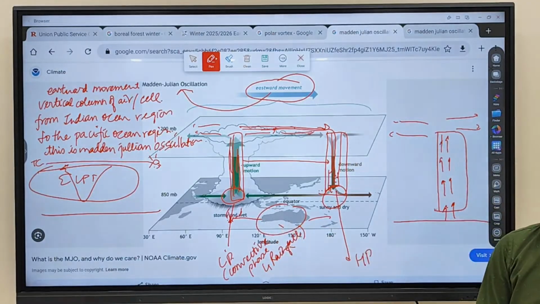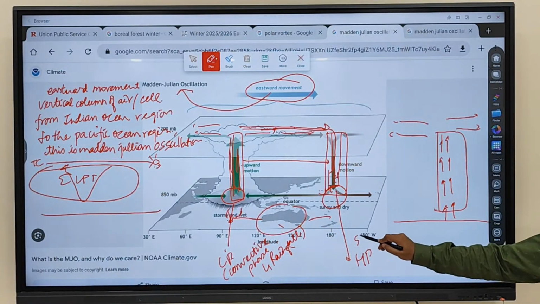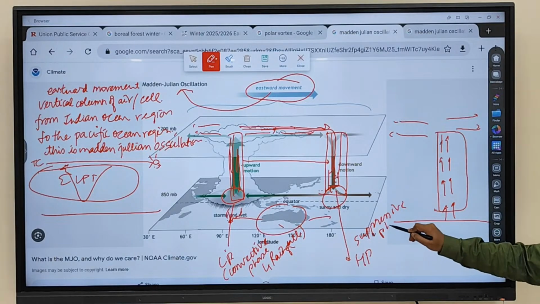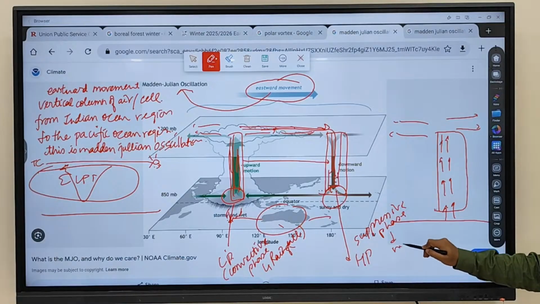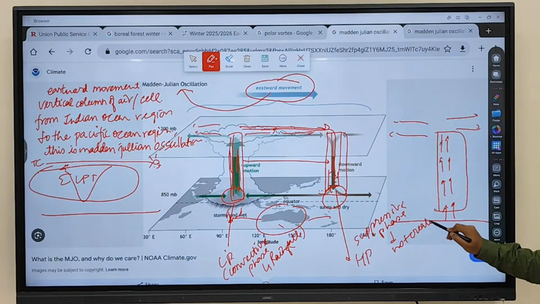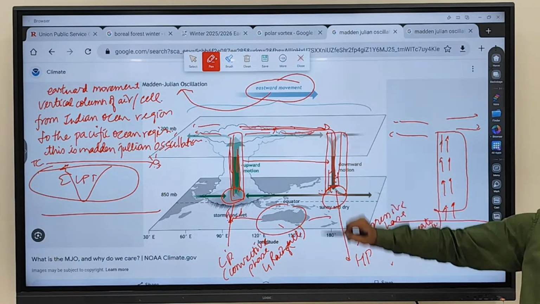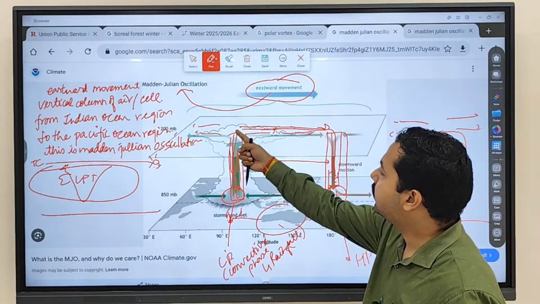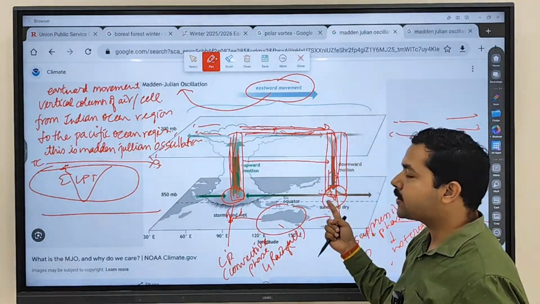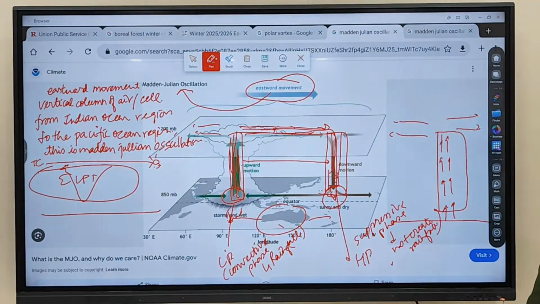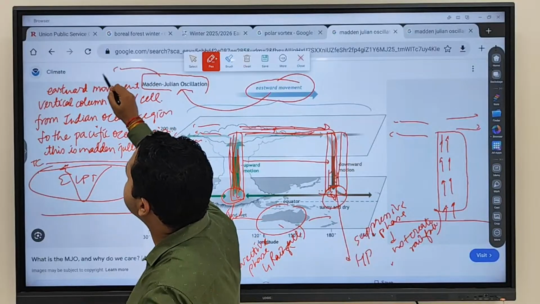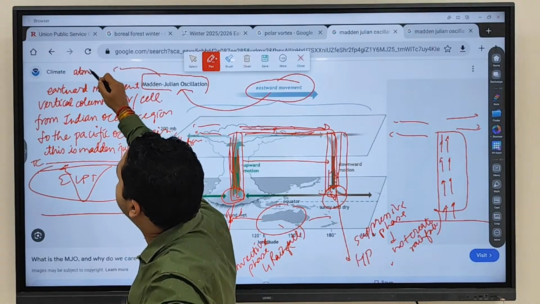It creates rainfall, and this is called the convective phase. This is referred to as the suppressive phase, and this will not create rainfall. Why? Because subsiding air does not create any rainfall. So in this Madden-Julian oscillation, air is rising, moving this side and subsiding on this particular side. So you can also see this Madden-Julian oscillation is which type of phenomena?